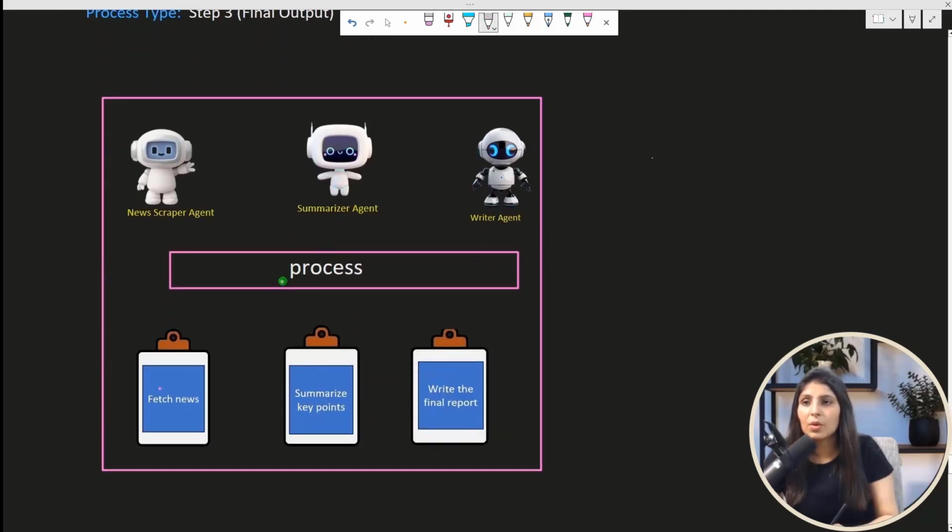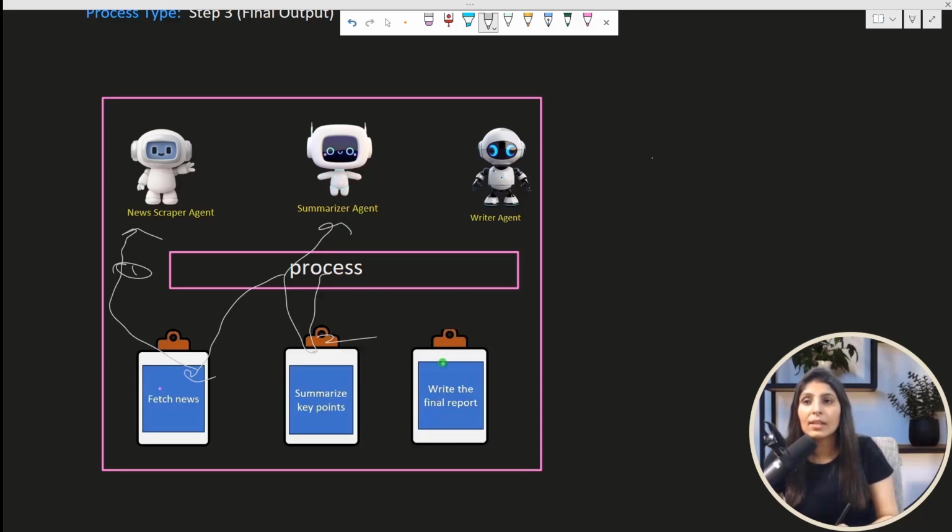So see this example over here. This is the same news summarization app. Process will first see that fetch news is the first task, and it should be given to the news scrapper agent, and this should be the first step. Okay, so this is done by process, and then this should be the second task, and the process will decide that this task should go to the summarization agent.